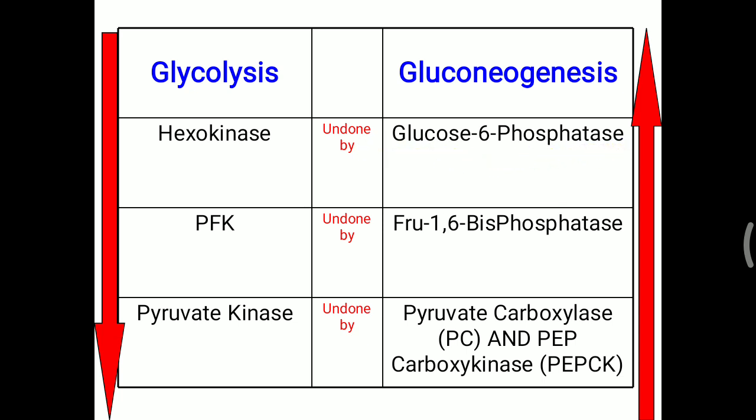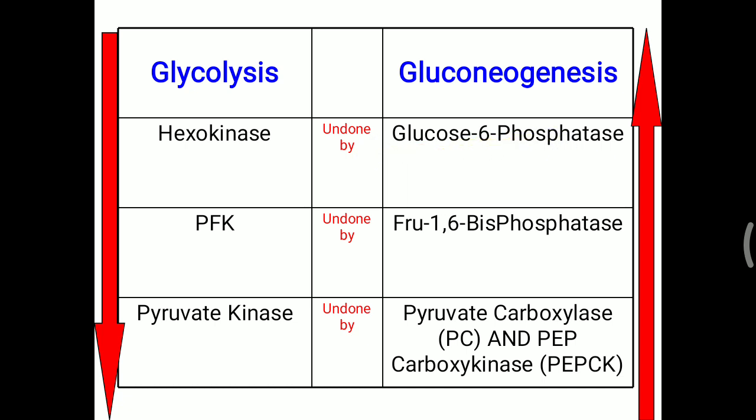Because of the absence of this enzyme, muscle is not able to make glucose molecules. Only the liver can produce glucose, because this enzyme is present particularly in the liver, but muscle is lacking this enzyme. Normally it is absent in muscle, but if there is a genetic disease, that is, absence of this glucose 6 phosphatase in the liver, that can lead to von Gierke disease. That is the most important glycogen storage disease.